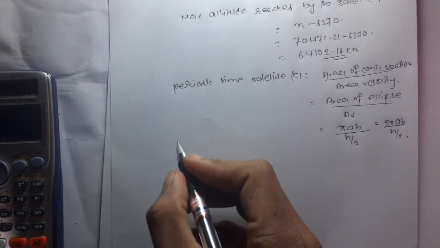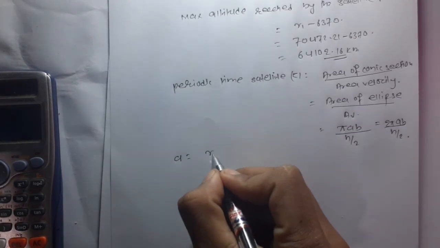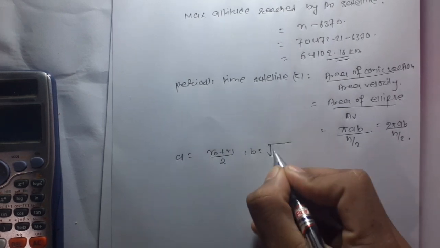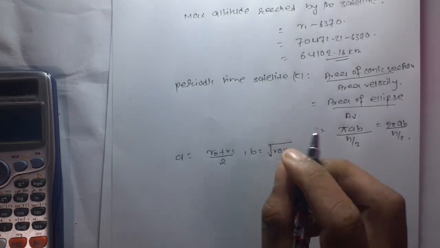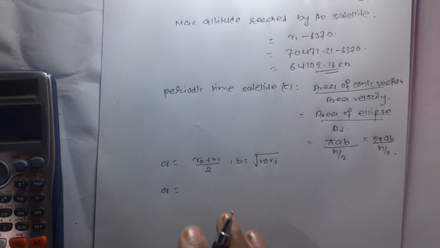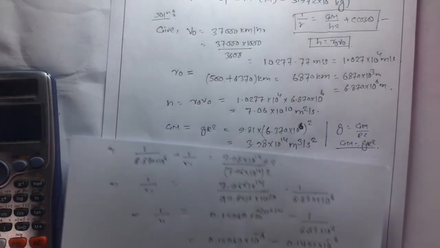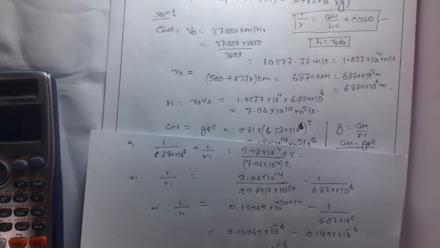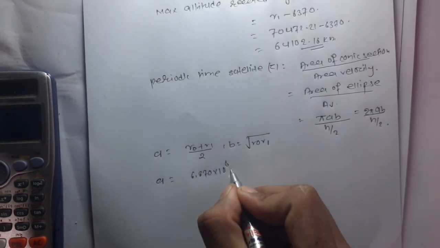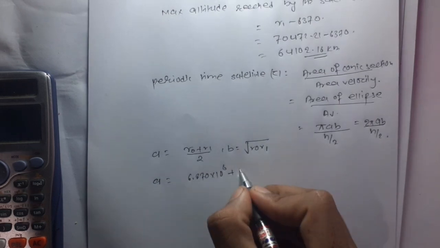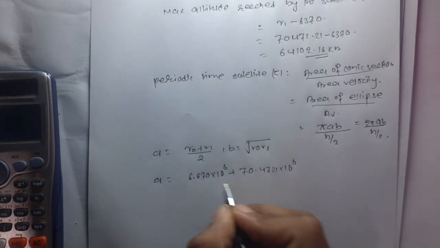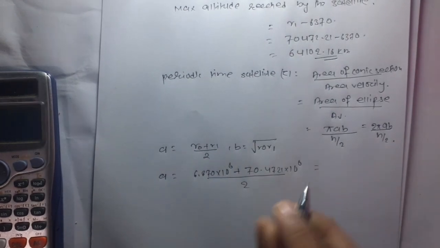So in case of ellipse, A is given by r naught plus r1 upon 2, and B is given by root under r1 r naught. So A is equal to r naught, which is 6.870 into 10 to the power 6, plus r1, which is 70.4721 into 10 to the power 6, upon 2.